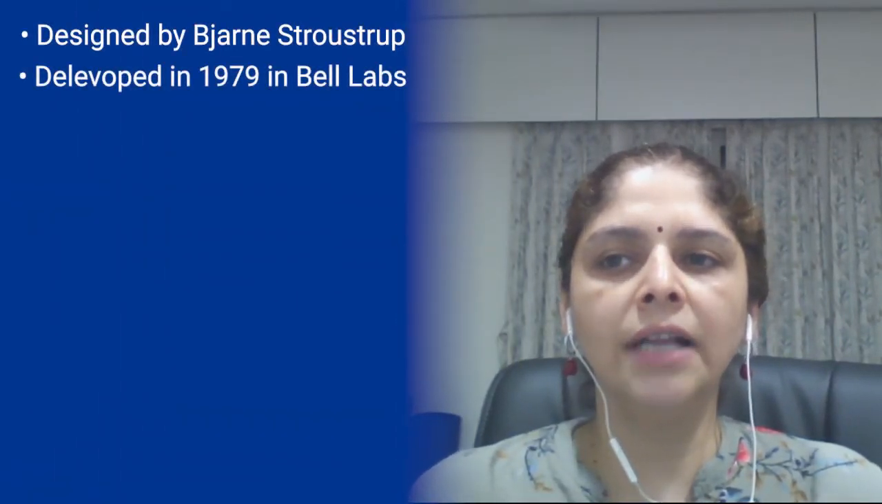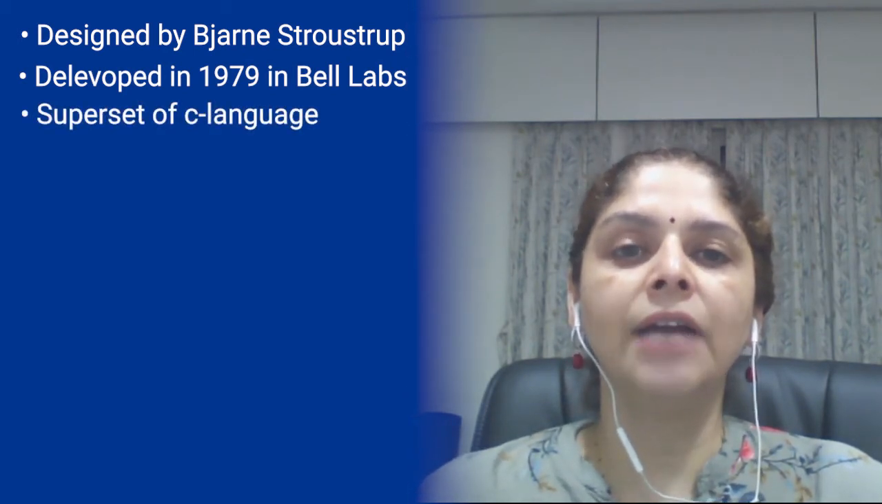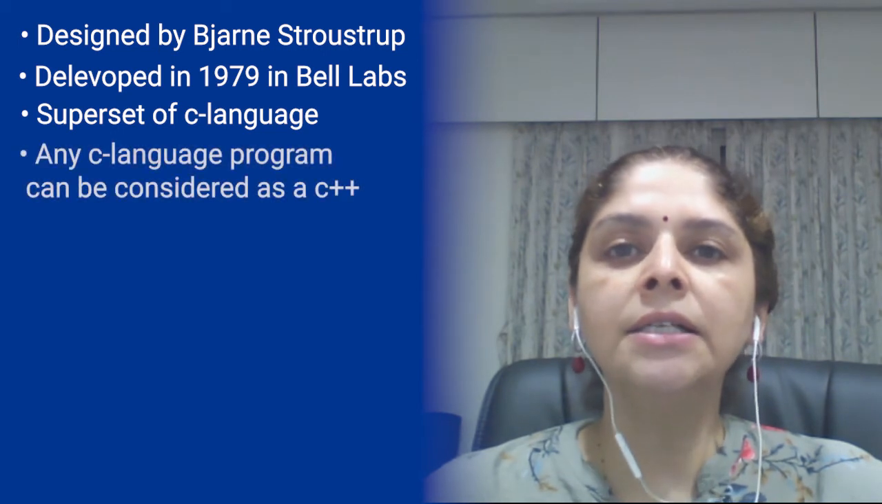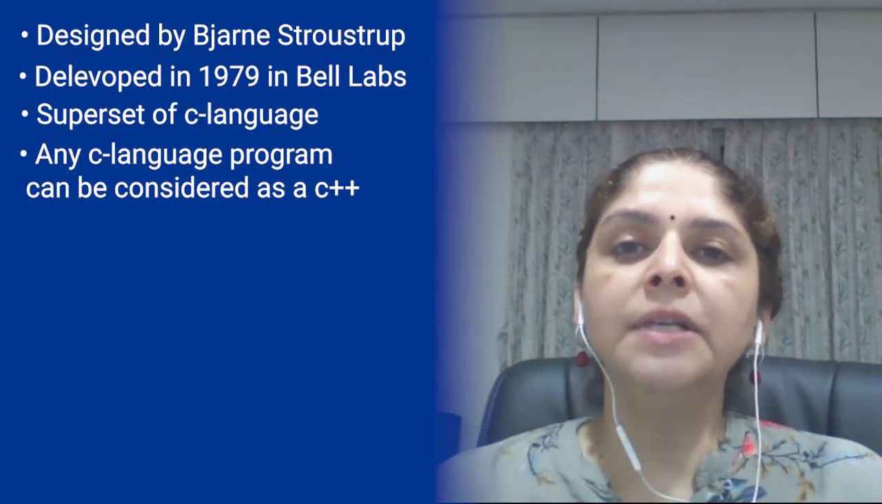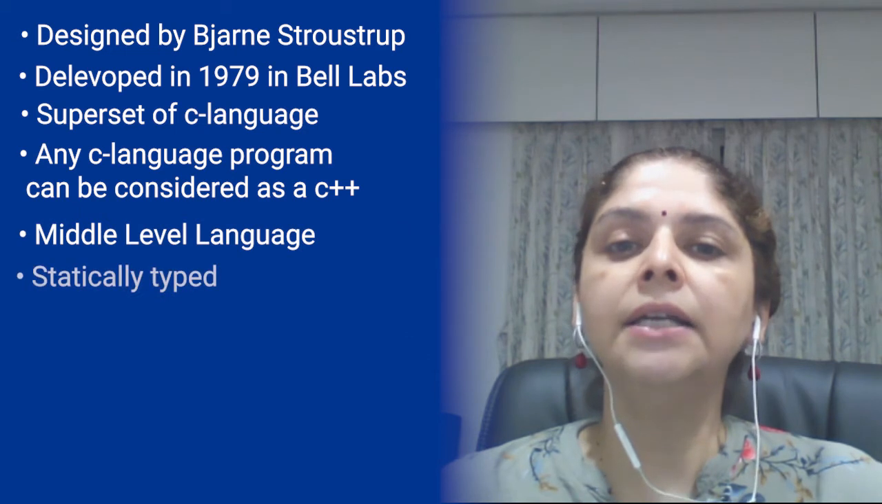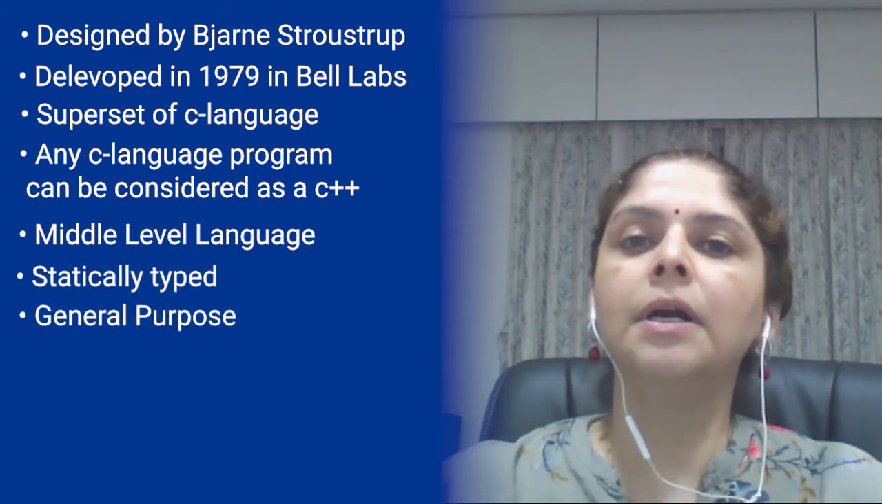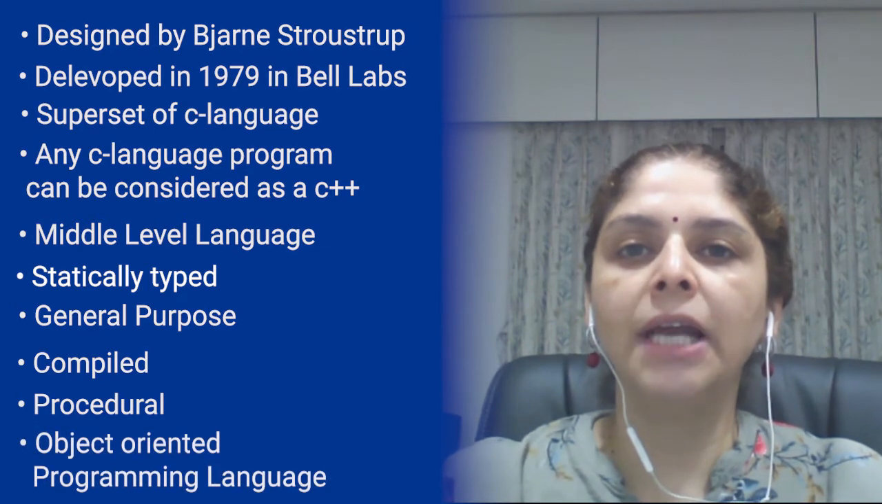So C++ is designed by Bjarne Stroustrup in 1979 in Bell Laboratory. It is a superset of C language. So any legal C program can be executed or considered as a C++ program. C++ is basically a middle level language which is statically typed, general purpose, compiled, procedural, object oriented programming language.